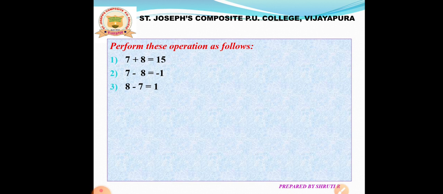Next, 8 minus 7. Here also we have two integers with a different sign. 8 is having positive sign and 7 is having negative sign. So we have to subtract. 8 minus 7 is 1 and we have to keep the larger value sign. Here larger value is 8. It has positive sign. Therefore, we are going to get plus 1.